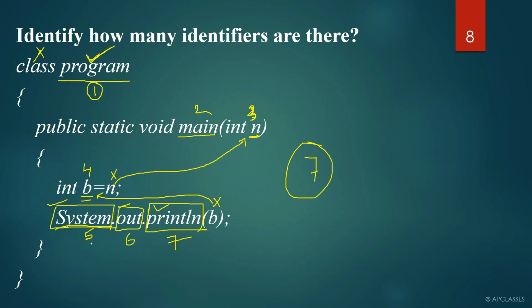Please do not get confused with this. Why are System, out and println considered as identifiers? Because these are not the names which we are writing. Students, this is not the name which you are writing, but someone has already written it for you. This is the name of a class, isn't it? System is the name of a class. out is the name of a field or data member. println is the name of a method. So these are the names given by some programmer. Okay, that is the reason we call it an identifier.